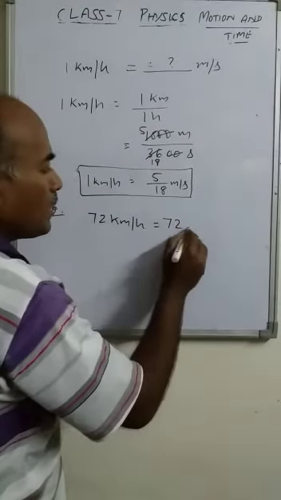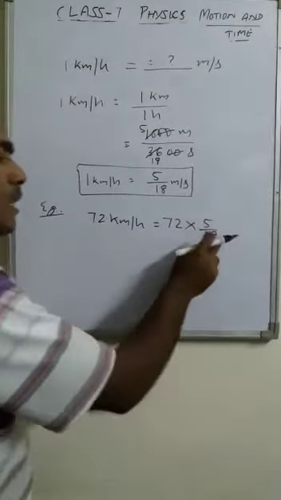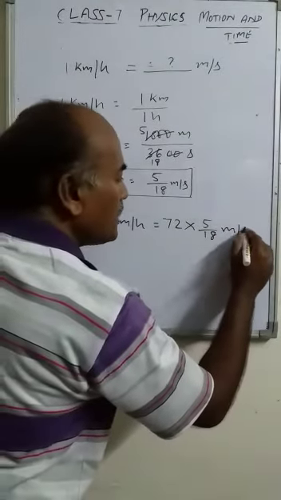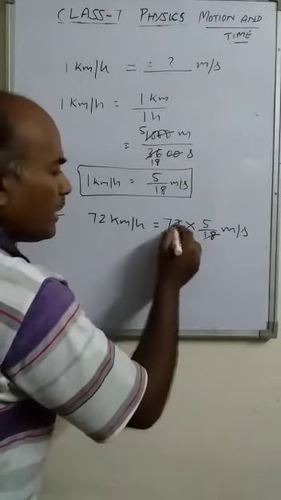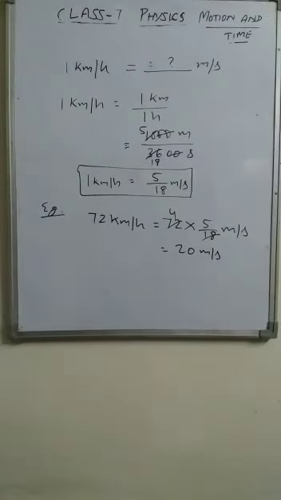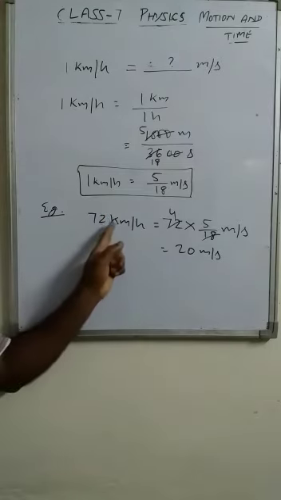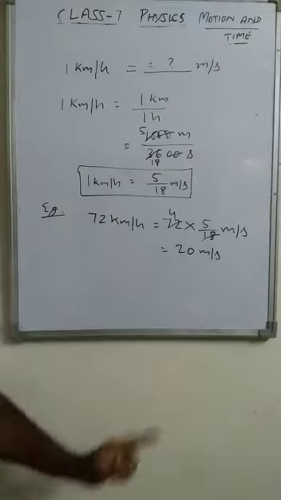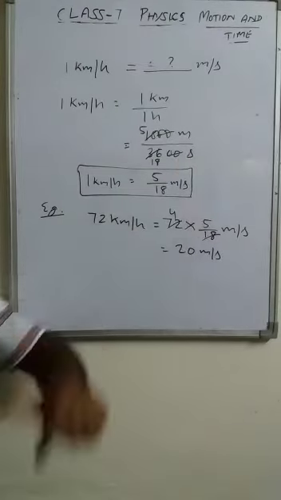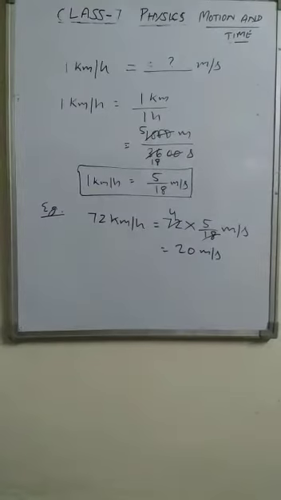Take this number and multiply it with 5 upon 18. As we multiply this number with 5 upon 18, it changes into meter per second. Now simplify it, it comes 4. So it is 20 meter per second. So this is the speed 72 kilometer per hour. It means the object covers 72 kilometer in 1 hour. It travels 20 meter in 1 second. This is how we change kilometer per hour into meter per second.